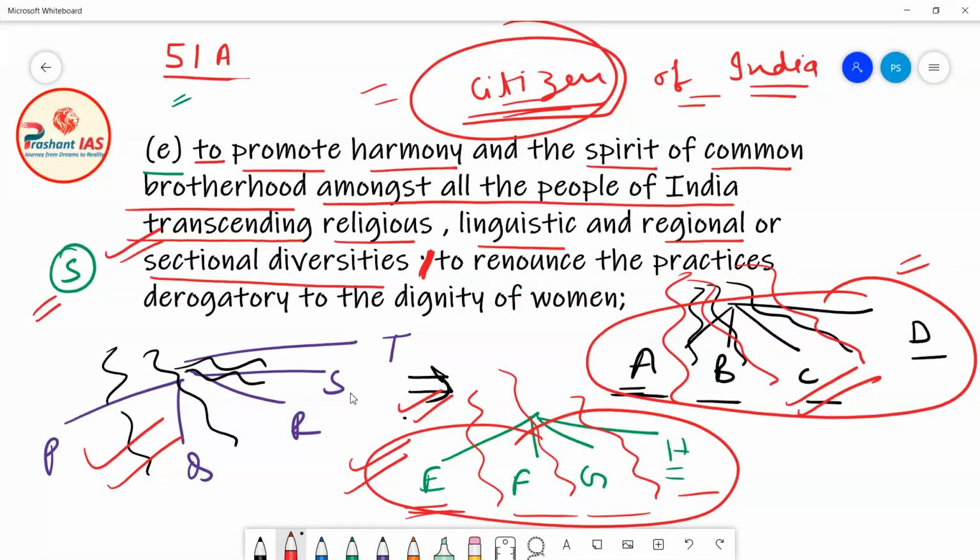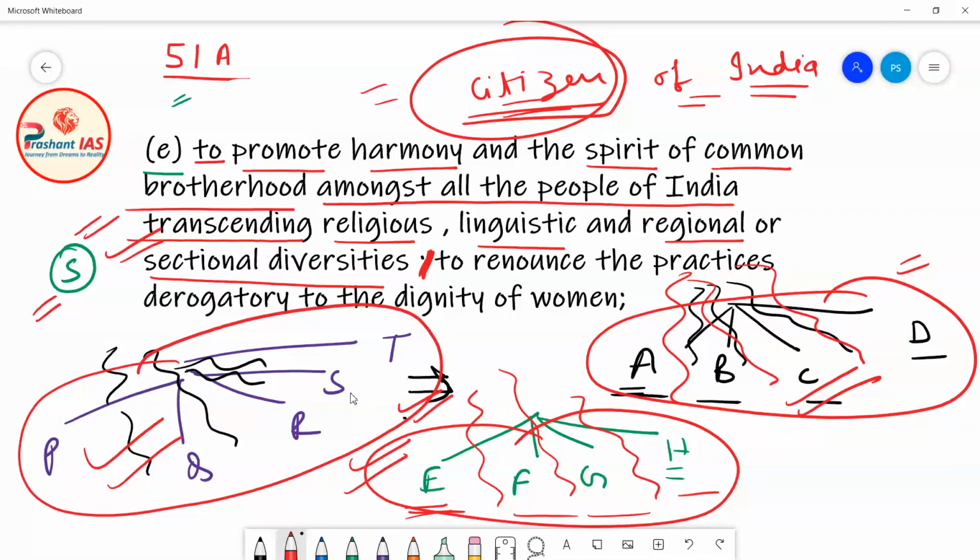They should only remember that they are citizens of India. This article is also giving instructions that the citizens of India should go beyond the boundaries of regions. Means they should forget in which region they are living, whether they are living in south or north, whether they belong to Bundelkhand or Malwa. They should forget in which region they are living. They should only remember that they are citizens of India.